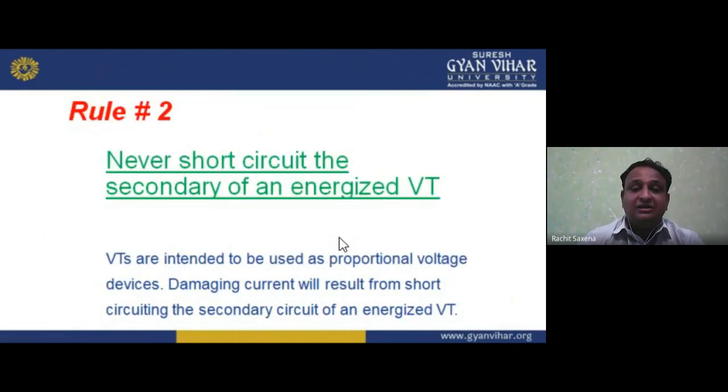I hope you understand. Now, rule number two: never short circuit the secondary of an energized VT. VTs are intended to be used as proportional voltage devices. So, damaging current will result from short circuiting the secondary of an energized VT. That is rule number two.